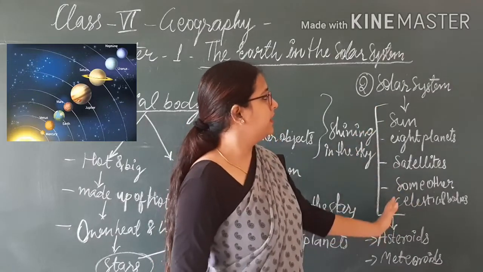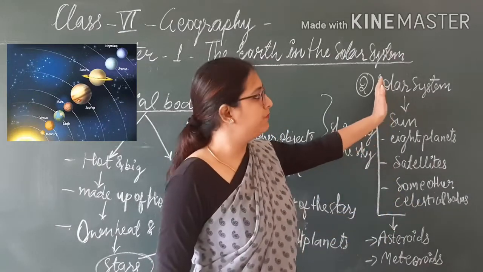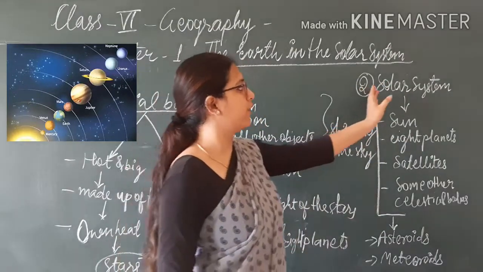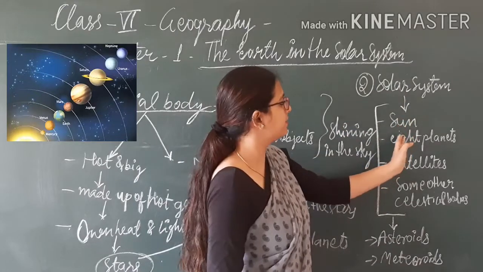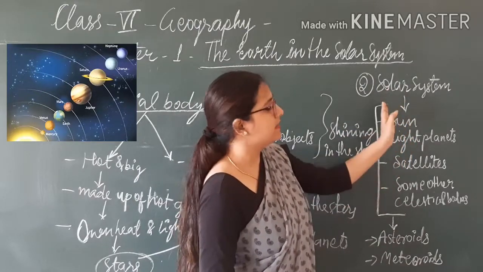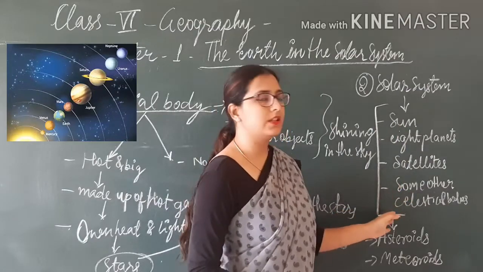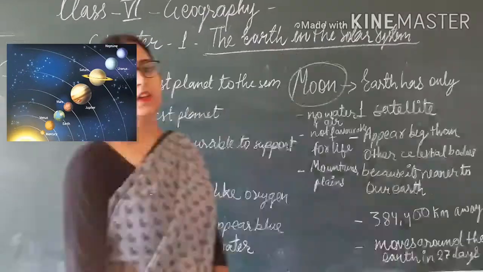All these together make a solar system. Means the solar system is made up of the sun, 8 planets, satellites and some other celestial bodies.